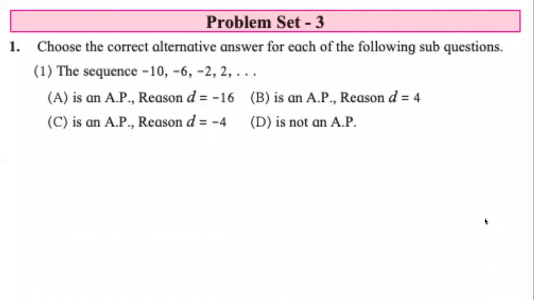Is it a finite sequence or an infinite sequence? Very good. It's an infinite sequence. And how do we know? We know it because the sequence is ending with 3 dots. When we see 3 dots at the end of a sequence, it means it never ends. It goes on and on and on. It's an infinite sequence. Very good. Now, what is it that we have to find when we read the options? It is very clear. What we have to answer is whether it is an AP or not. That is the question we have to answer.